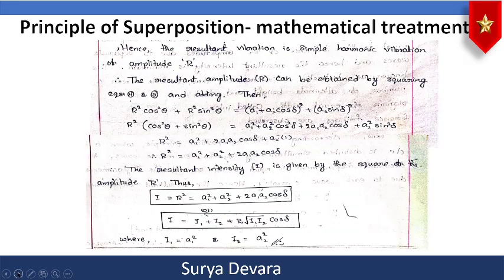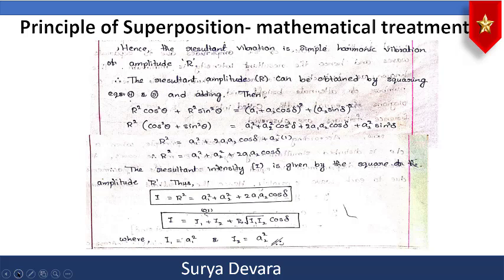Now see here, you take those two equations and then square them and then add them. That means r square cos square theta plus r square sin square theta. Okay, so that is a1 plus a2 cos delta whole square plus a2 sin delta whole square. And here you take r square common, so r square of sin square theta plus cos square theta is equal to, you expand this one on the other side like this, a1 square plus a2 square cos square delta plus 2a1 a2 cos delta plus a2 square sin square delta.